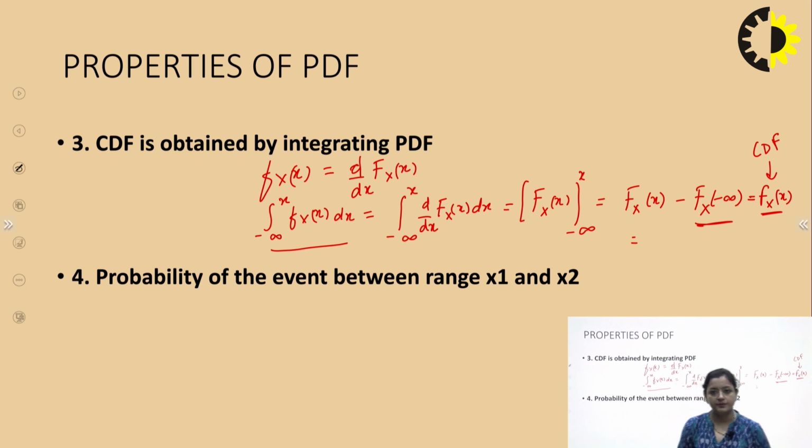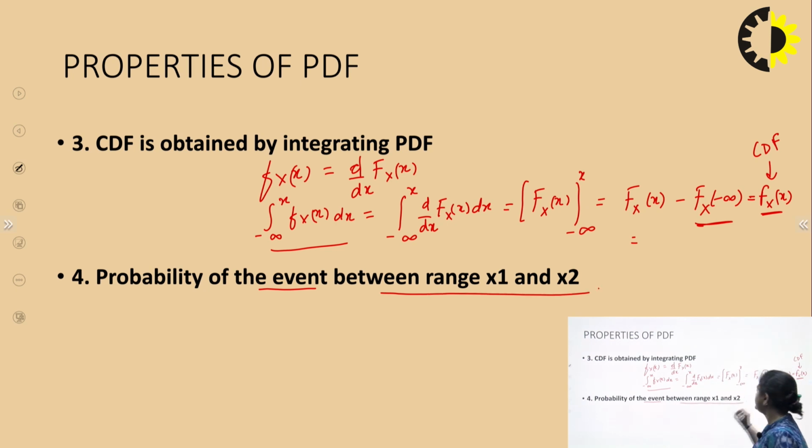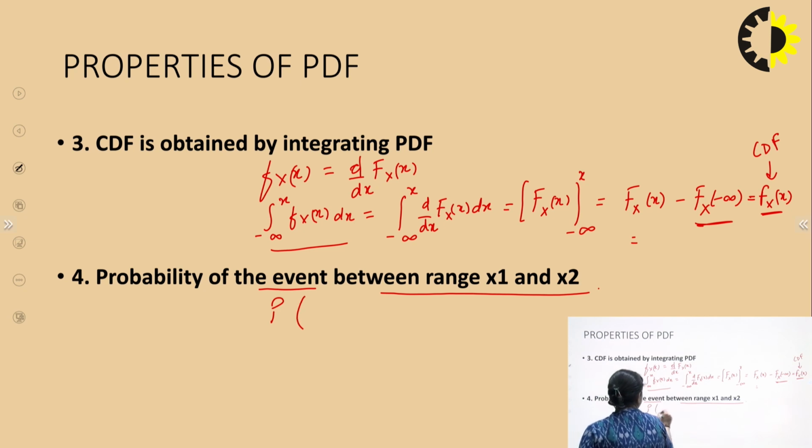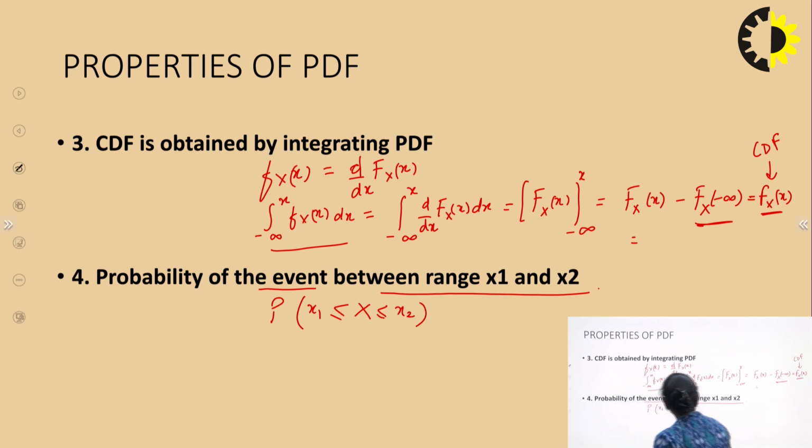Finally, the last property of PDF, let us check it. It says that the probability of an event between the range x1 and x2 can be found by integrating, by finding out the area between these two ranges. Okay, how can it be written? The probability that X lies between x1 and x2 can be found by integrating the PDF over this range.